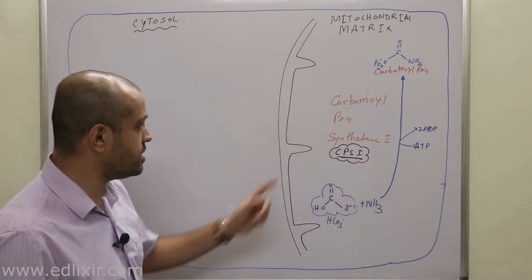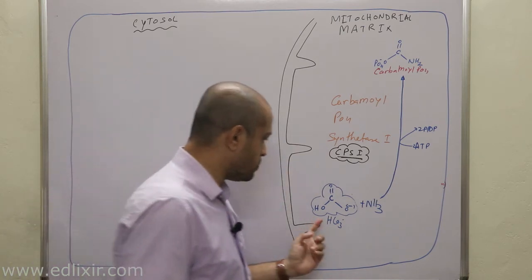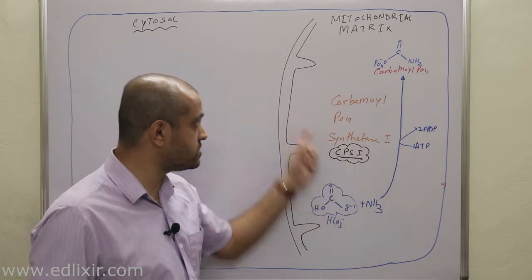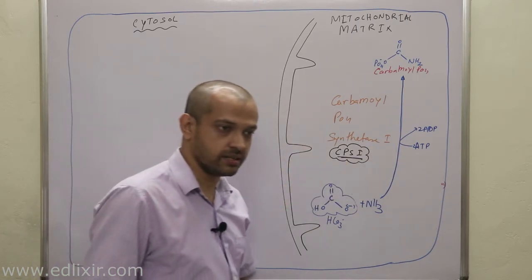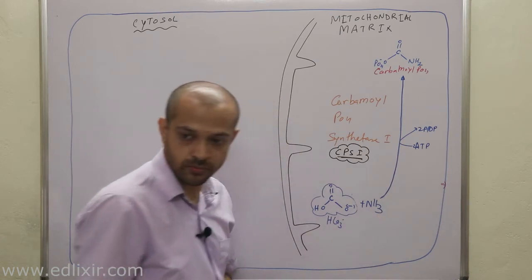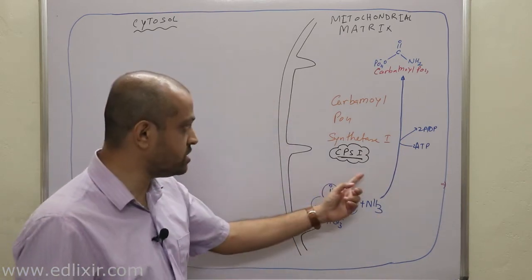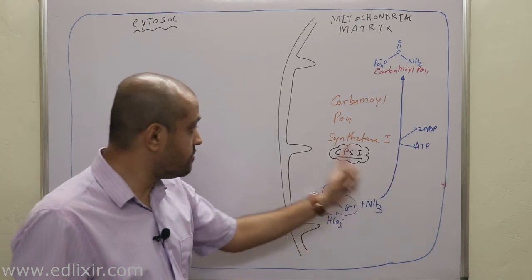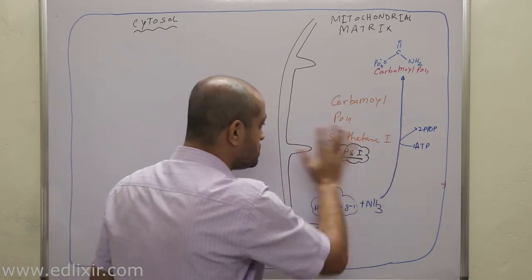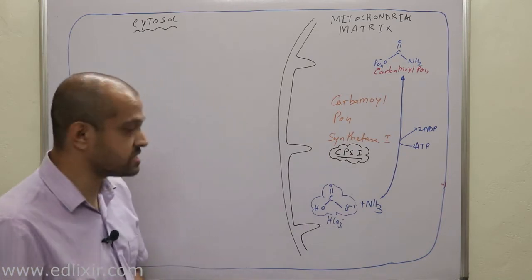Now a very important point is this, that when this bicarbonate was getting converted into carbamoyl phosphate, what is the role of this carbamoyl phosphate synthetase? The role has been explained in those steps which I have just now shown, that is conversion of ATP into ADP and all these things.